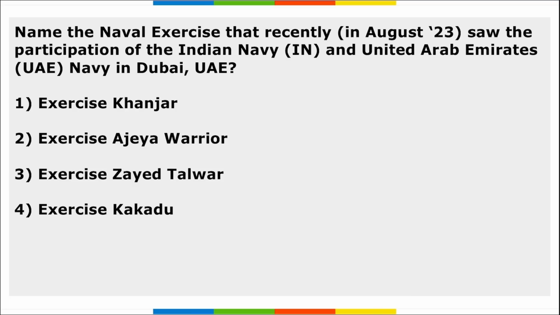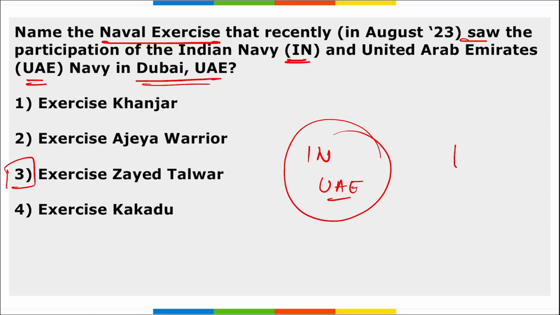Next, name the naval exercise that recently saw the participation of Indian Navy and UAE Navy in Dubai, UAE. So it is your exercise Zayed Talwar, correct. It is a bilateral naval maritime partnership exercise, Zayed Talwar. It was held between Indian Navy, right, and UAE Navy, correct? Where, what was the location? It was Dubai, UAE, where this particular exercise was carried out, correct? This naval exercise, that is Zayed Talwar.